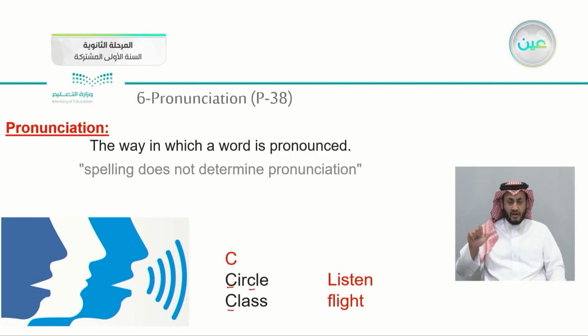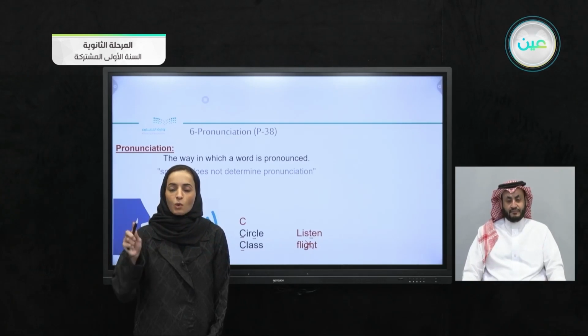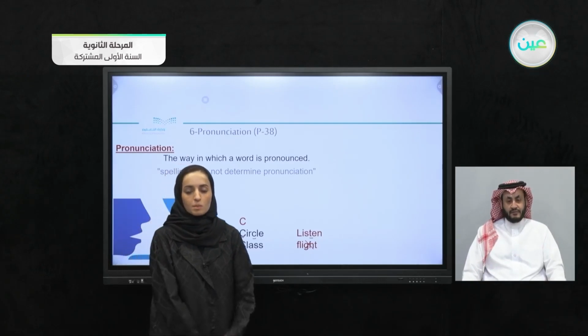This is the spelling. However, the T, you will never pronounce it. It's a silent letter. Spelling, not pronunciation. Flight. These are silent sounds. Flight. So, from the L to the T. Flight. So this is pronunciation, how you say something rather than how you write it. So it's not spelling.